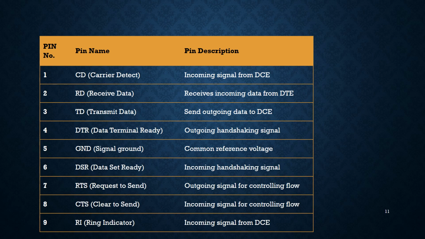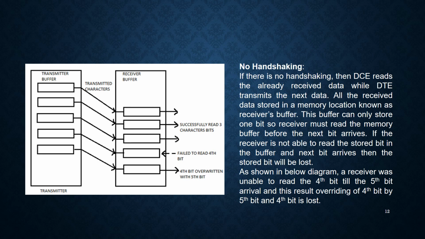And the ring indicator, that is RI. This is an incoming signal from DCE, so an output from the modem and an input to the PC, that is DTE. It indicates that the telephone is ringing. RI goes on and off in synchronization with the ringing sound. These are the 6 handshake signals, mainly out of the 9, excluding the others.